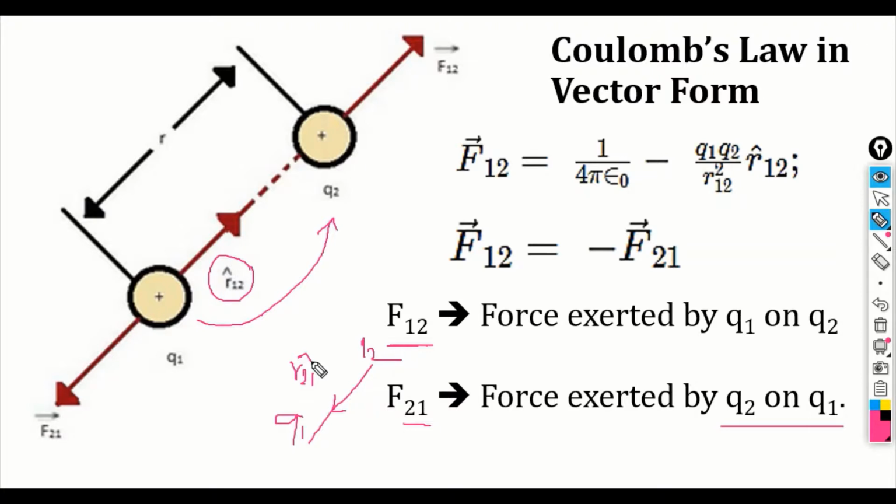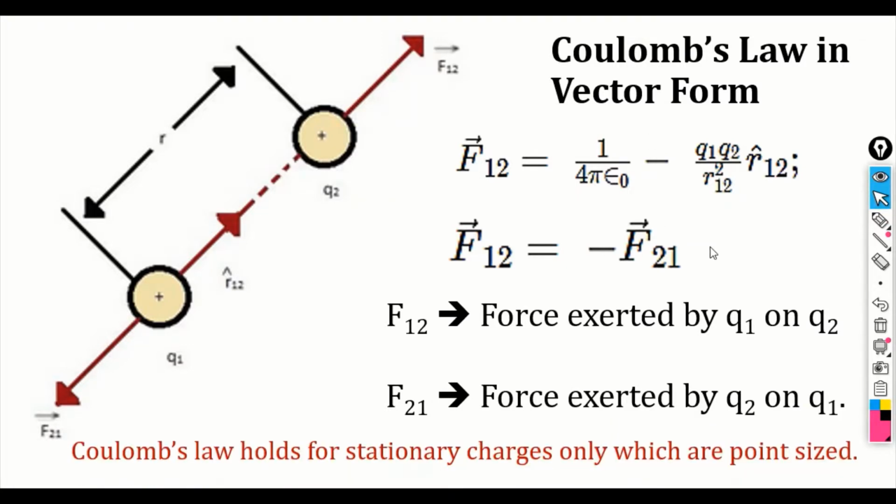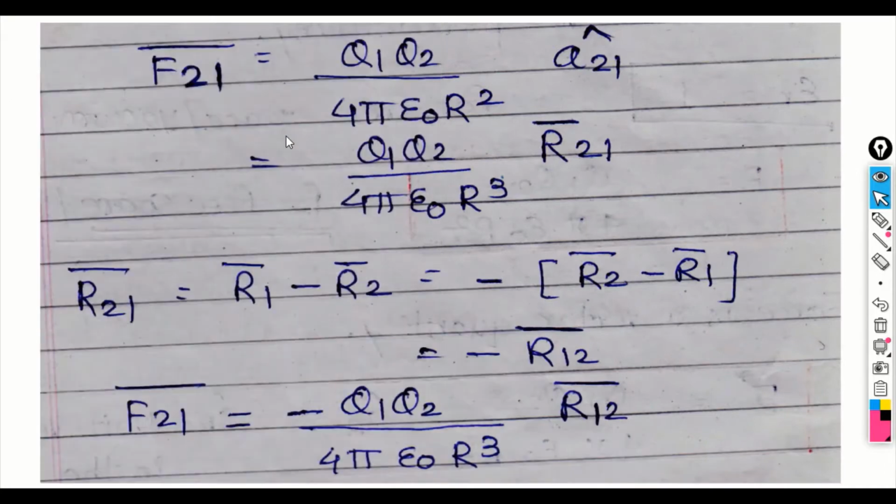So calculations in the vector form also change, that we will see in detail in the problems. Just remember you can calculate the force exerted by 1 on 2 or the force exerted by the second charge on the first charge. So this is called Coulomb's law in the vector form. Coulomb's law holds for stationary charges only, which are point sized.